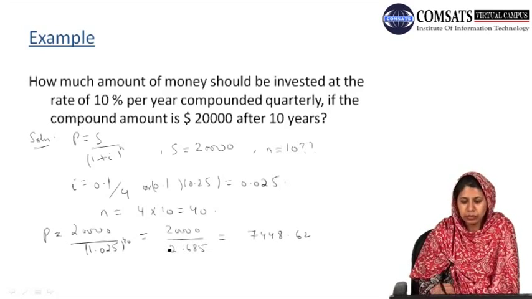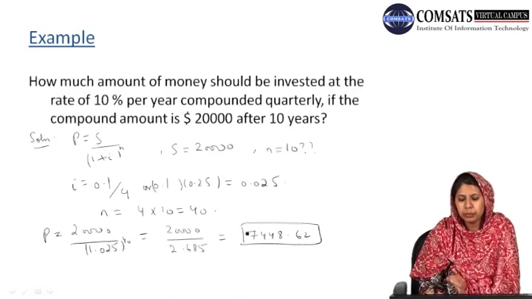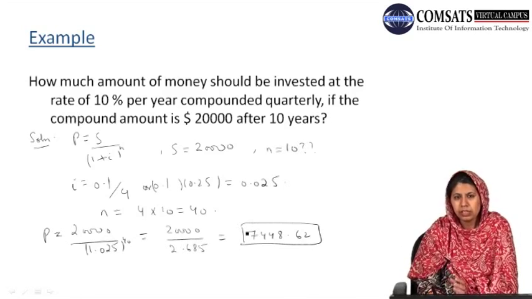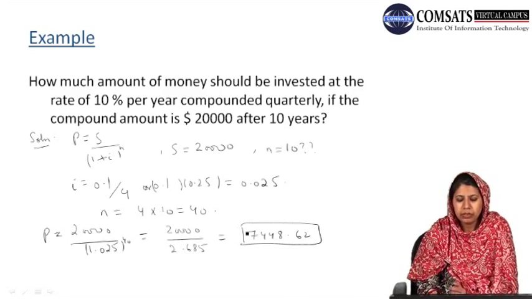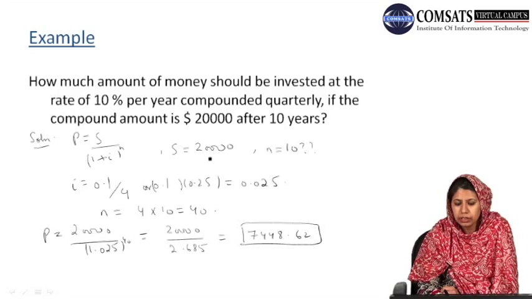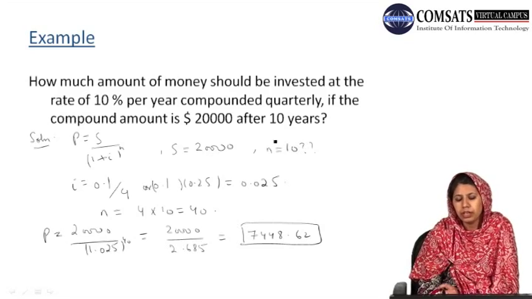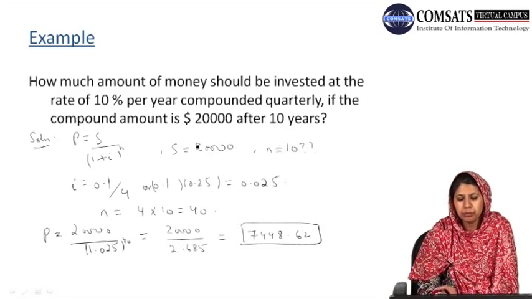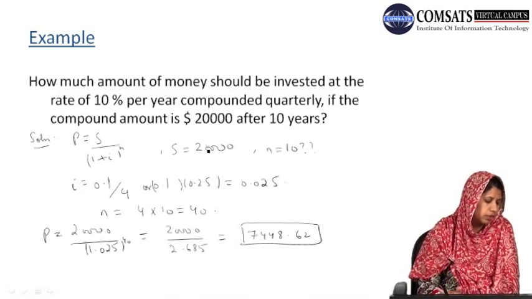So this is the principal amount or the present value P, which should be invested to give us the compound amount 20,000 after 10 years at the rate of 10% per year compounded quarterly.